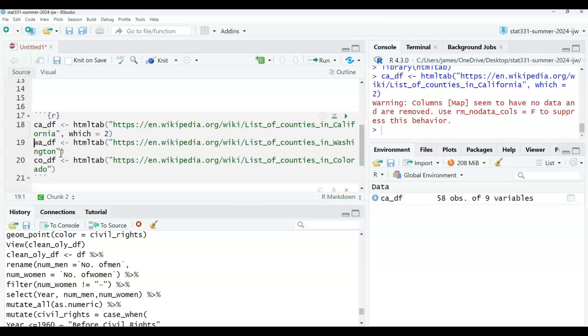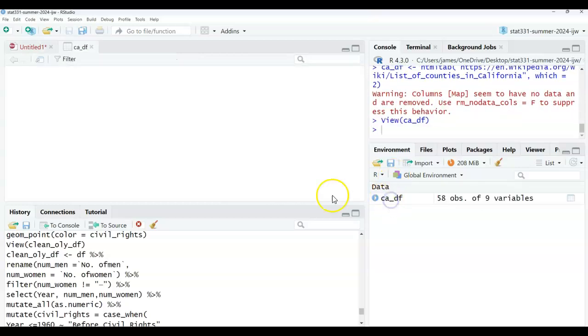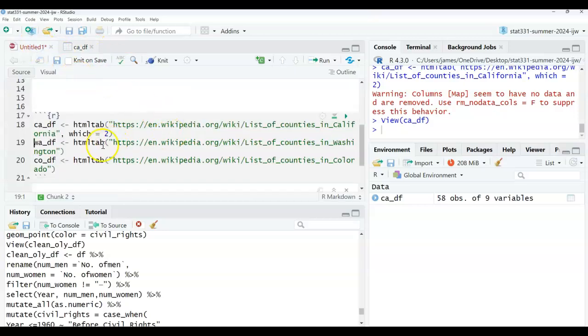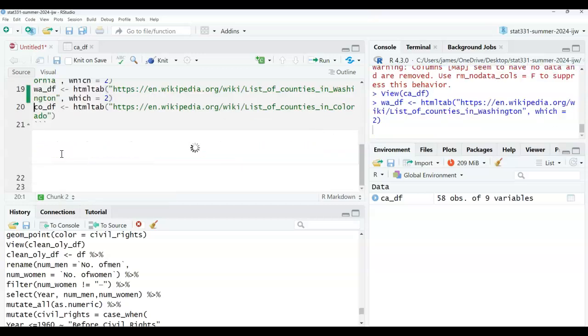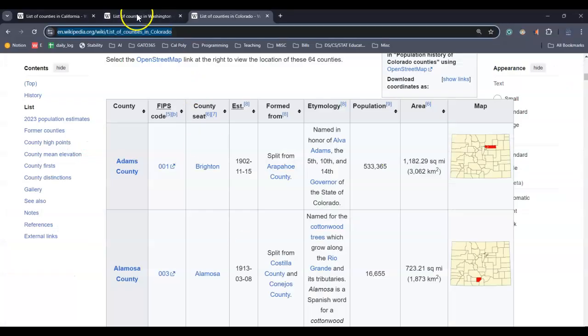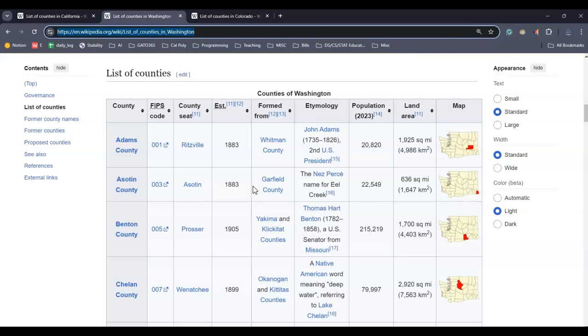It should not take that long. 58. Oh, I guess I'm wrong. It's 58 counties. Okay, all right, we got the right check. That's good. I'm talking about that warning in a second, which is equal to, I think it's 2 again. Okay, I think that's right. 39. It doesn't count, does it? I don't think it counts.